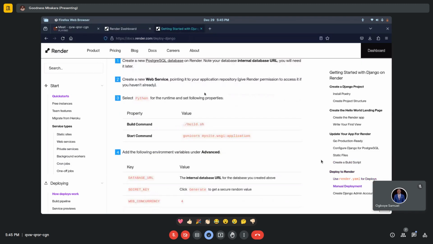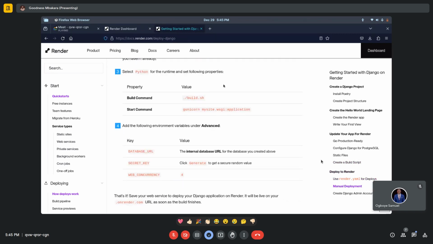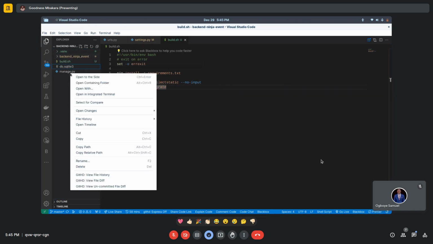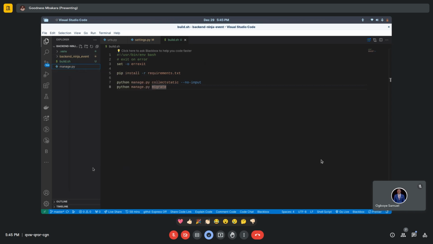So now it's time to deploy to Render. So first, before we talk about deploying, we have to push to GitHub. So I'm going to delete our database. I mean, we don't need the database actually. And the major reason why I deleted it was because you shouldn't push your database to GitHub.